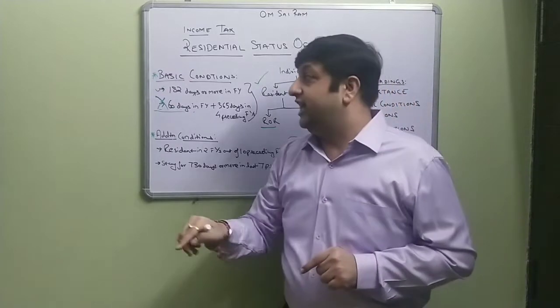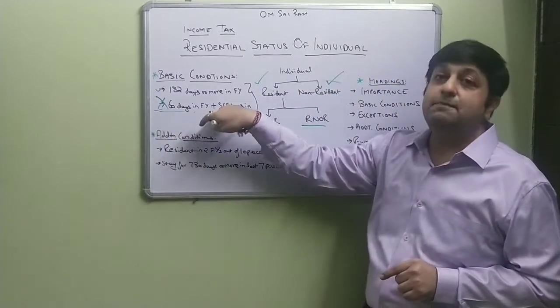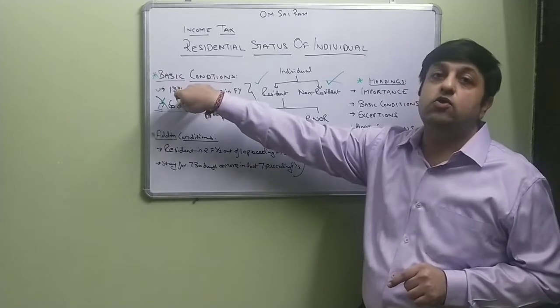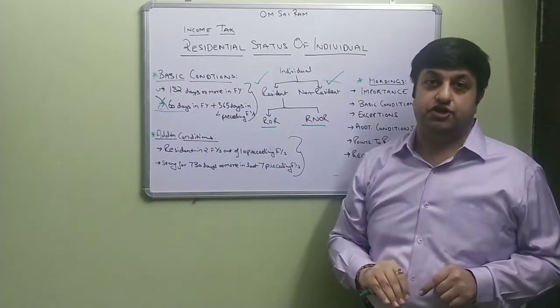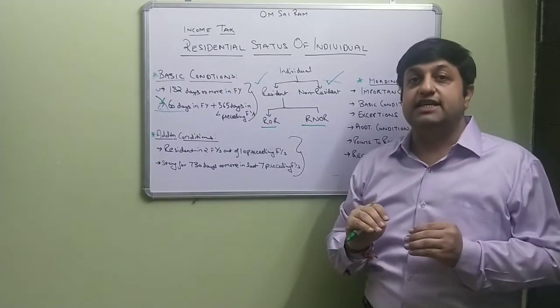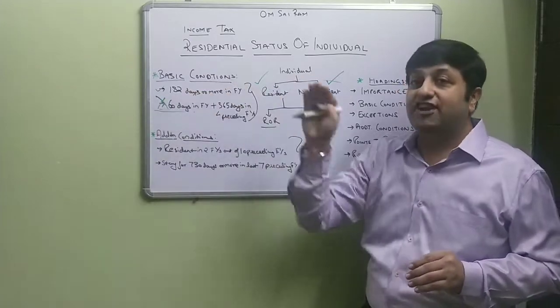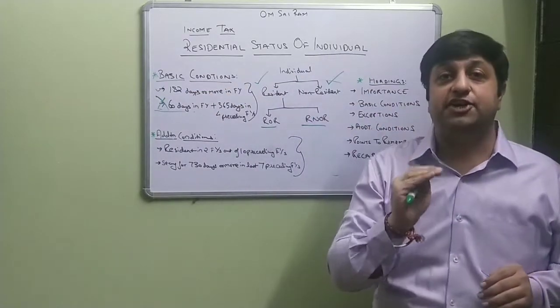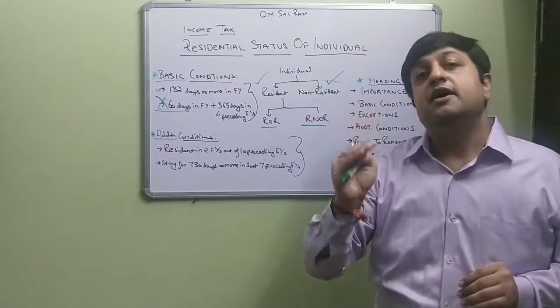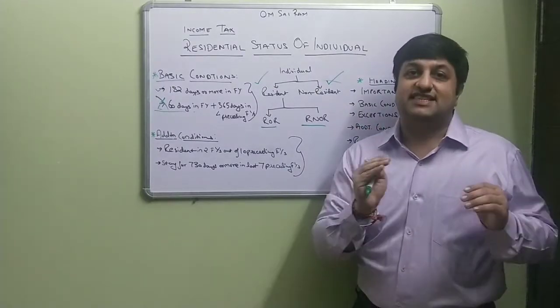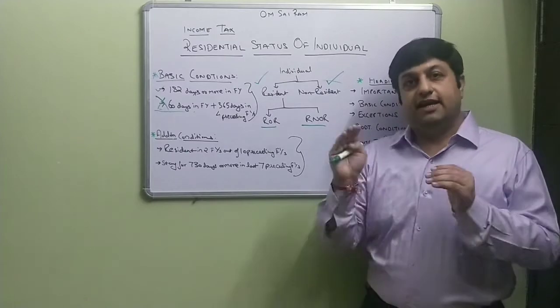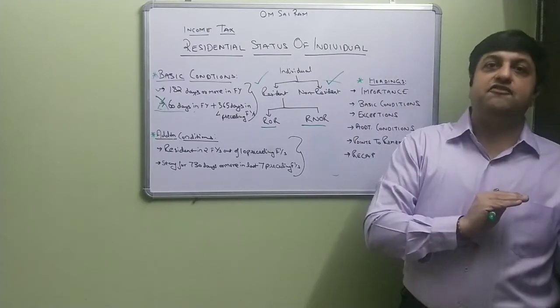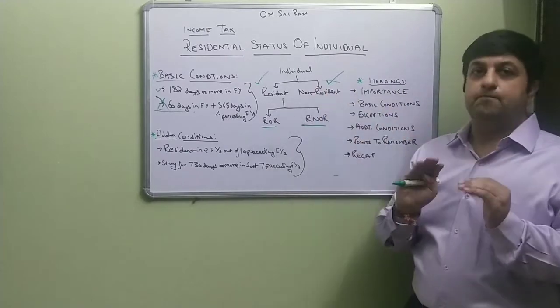In that case also, we don't look at the second basic condition. We only look at the first basic condition. That is, in these exceptions, we only look at whether that individual is actually staying in India for 182 days or more in the current financial year. If he is staying for 182 days or more, he is a resident. If he is not staying for 182 days, he will be a non-resident.